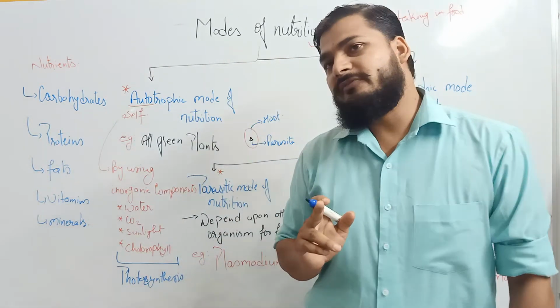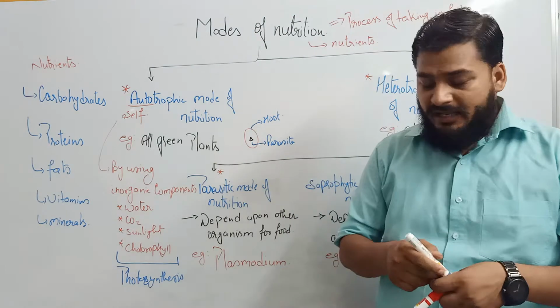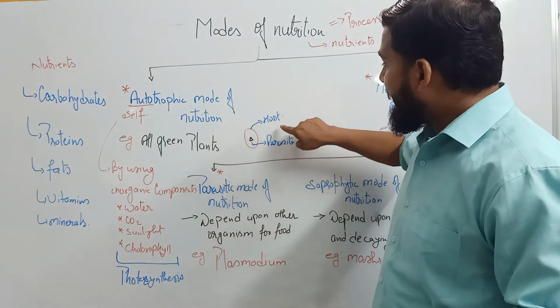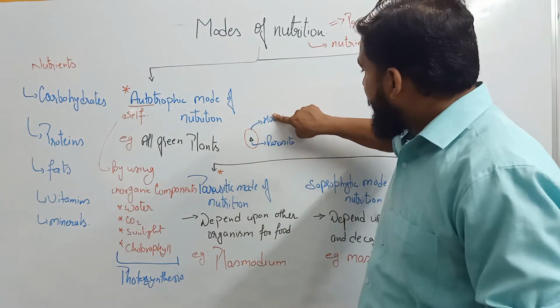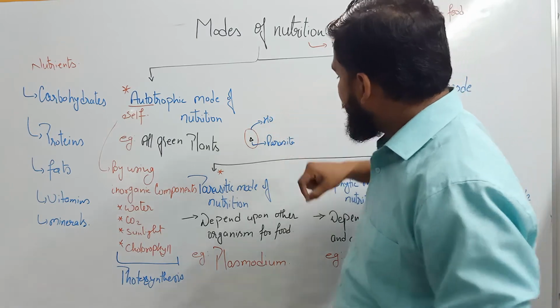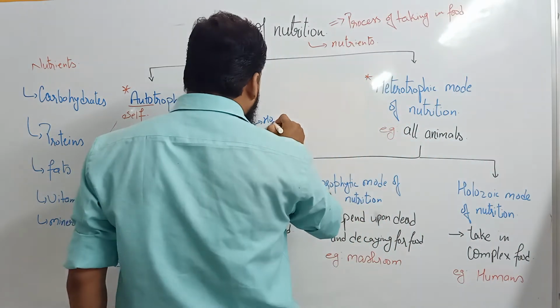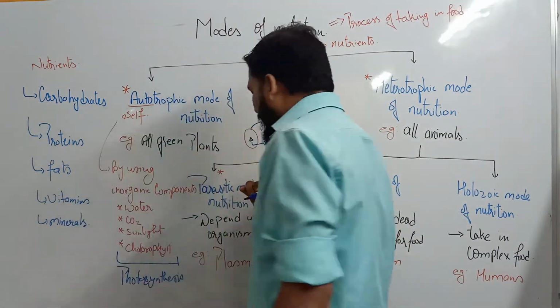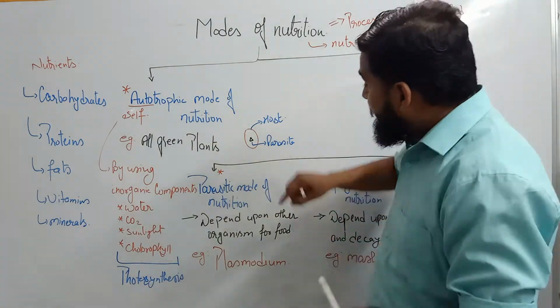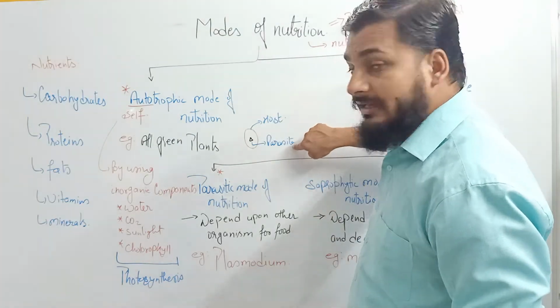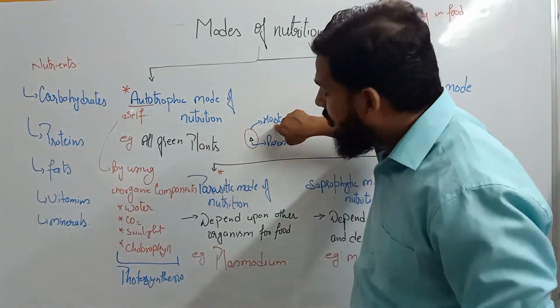So parasitic mode of nutrition is a mode of nutrition in which two organisms, the parasite and the host, live in close association with each other, and the parasite derives the food from the host.